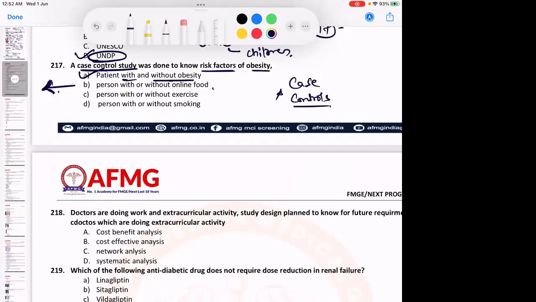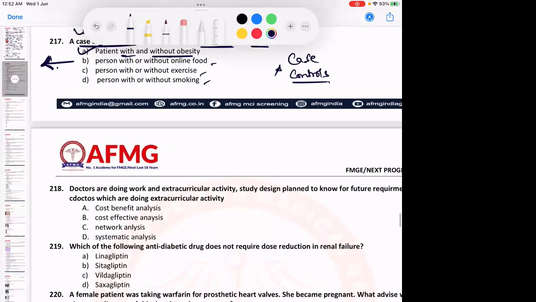All of these are risk factors. With or without online food, with or without exercise, with or without smoking, and then you will take these people and follow them. Then it becomes a cohort study. Risk factor to disease is a cohort study.